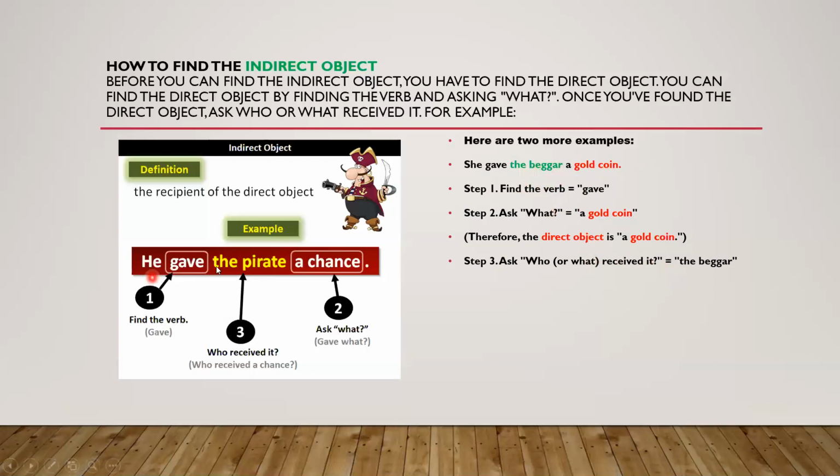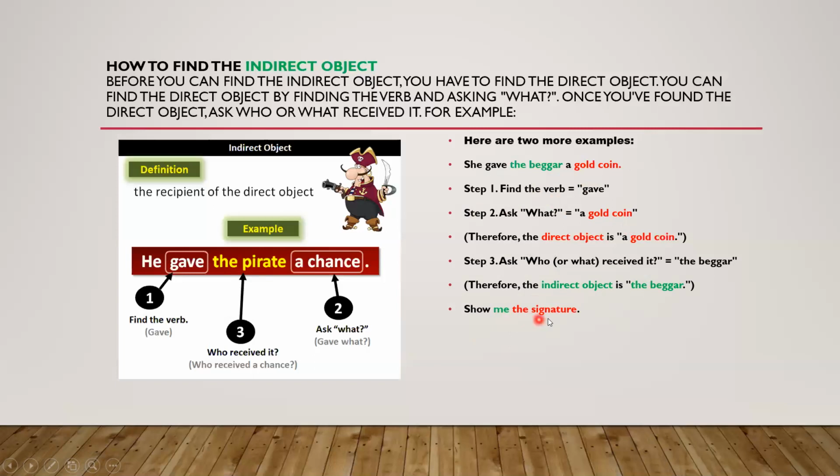Here the same: he gave the parrot a chance. Who received or who got the chance? The parrot. Here, who got a gold coin? The beggar. So the beggar and the parrot, both are the indirect objects. Therefore, the indirect object is the beggar.